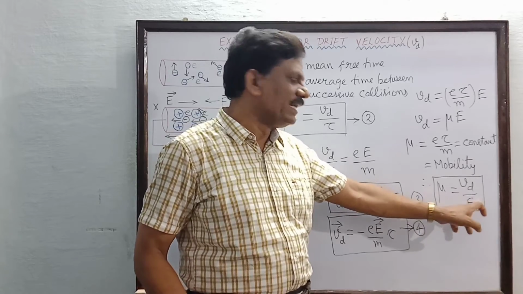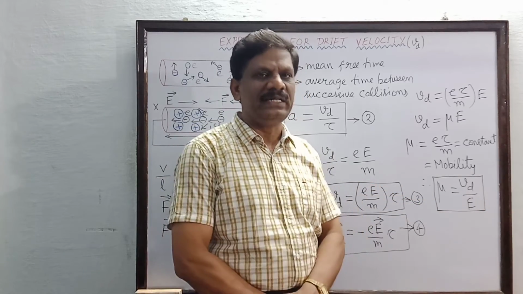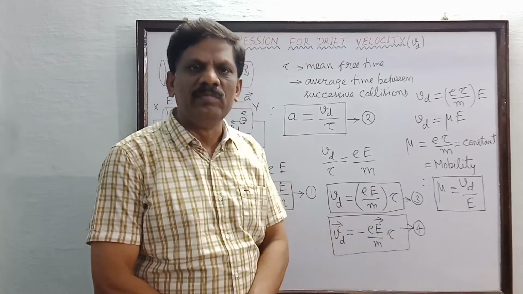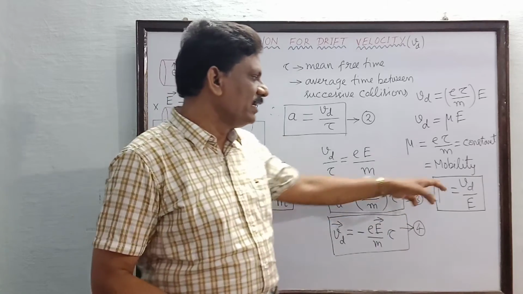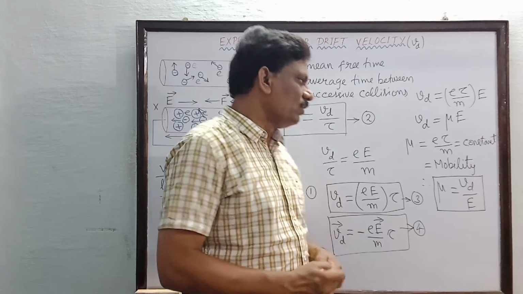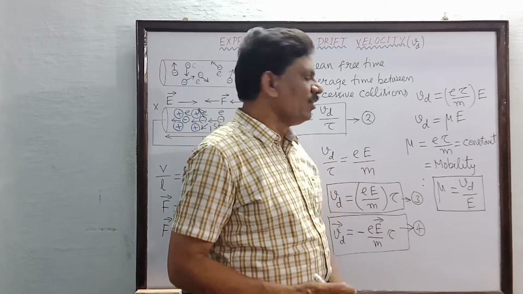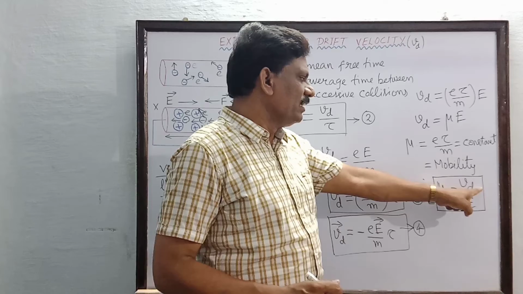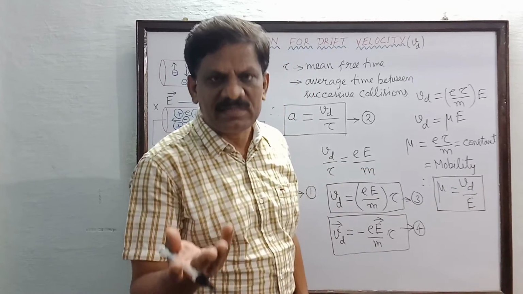So when the electric field E is equal to 1 volt per meter or 1 newton per coulomb, the drift velocity the electrons acquire is called the mobility.